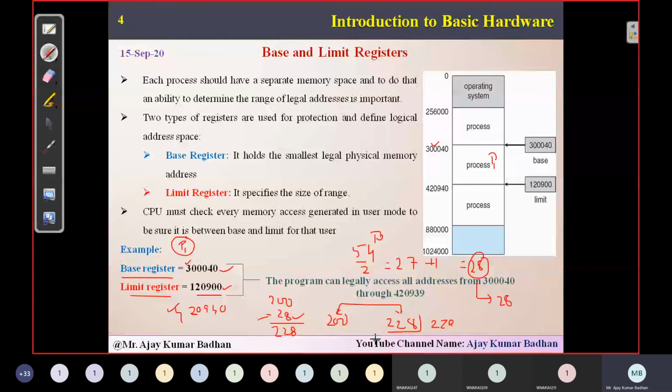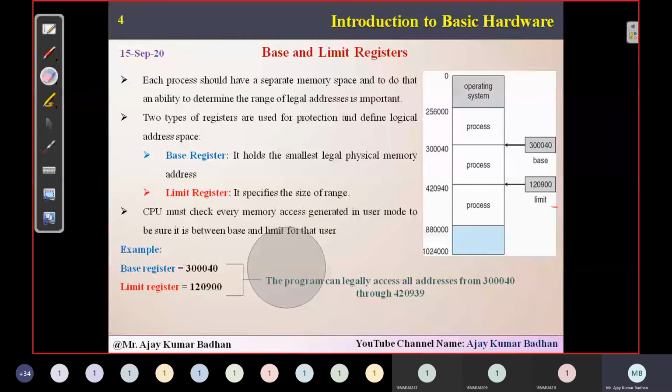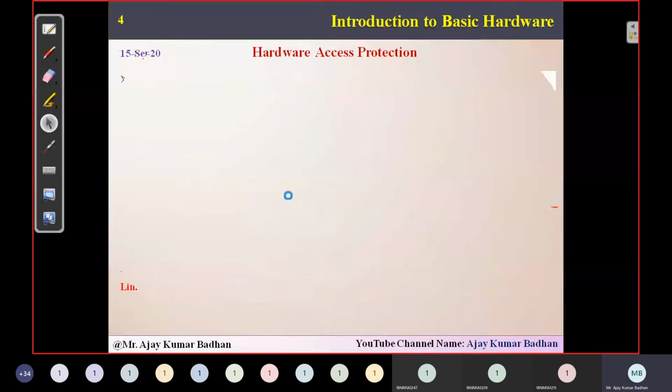So whenever a process comes up, we will be giving some room number. That is a physical address. Now, till what space can it access? That is what comes under your limit. So when you add the base plus limit, you will get the total space, how much you can use. So these are something like room numbers. From room number 420,940, you can access it. Apart from that, if you want to access 420,941, you cannot do that. Why? That is allocated to some other person. So that is what he's saying in this particular scenario. So remember, base register is your physical address. Limit is how much space you can access. I hope it is very clear here.